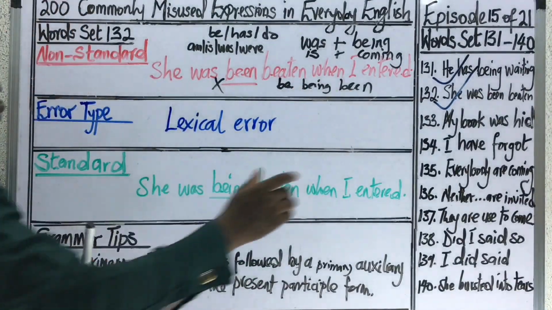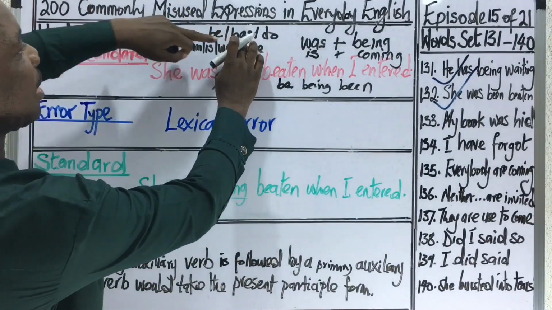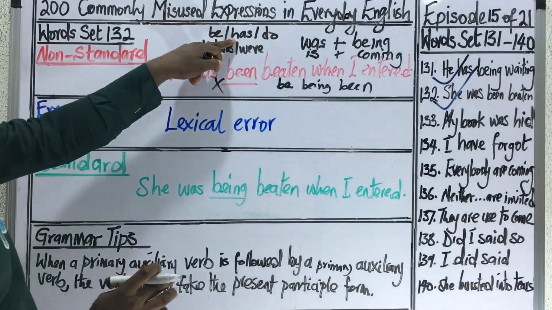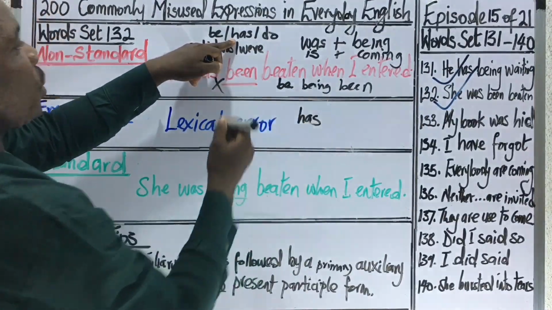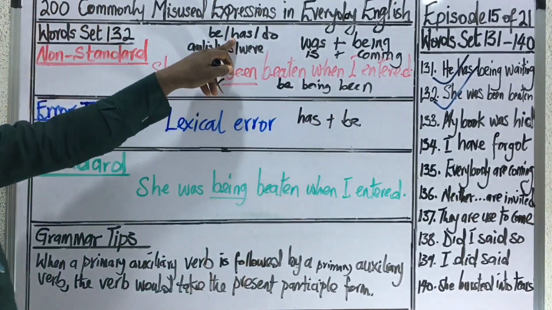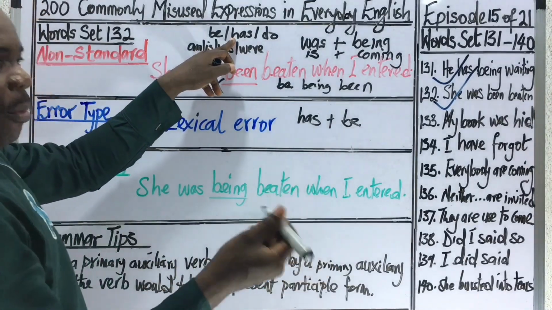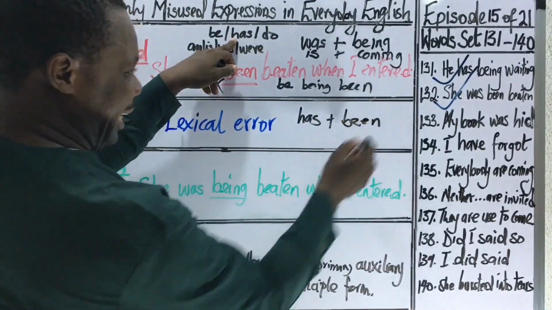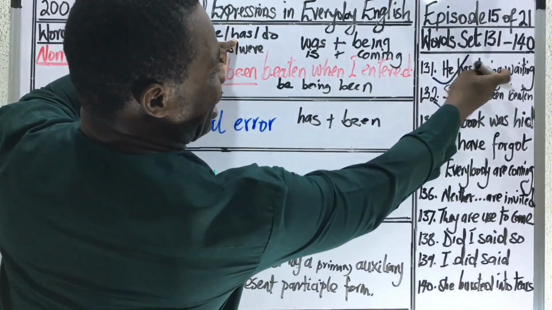Don't forget what we discussed under word set 131, where we talked about has combining with another auxiliary verb. So here we said that when has is coming to combine with this same verb be, that is has plus be, then it can only take the past participle. So in this case, I'm going to say "has been." So the idea of thinking of things like "has being" is wrong.